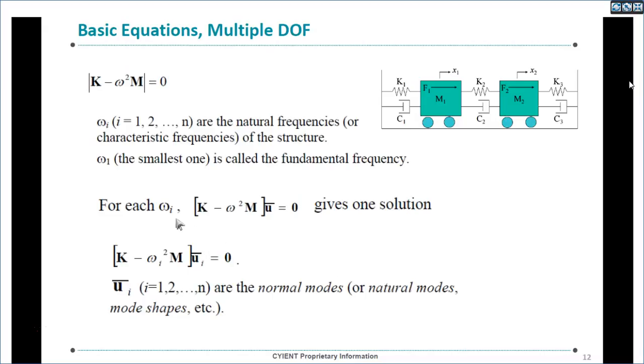This one solution is for omega i, and similarly we have n omega i's, so we get n solutions. From this, u bar i is the normal mode. What exactly the modes are, we will discuss later. They are also called natural modes or mode shapes.